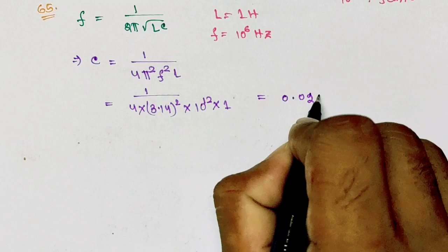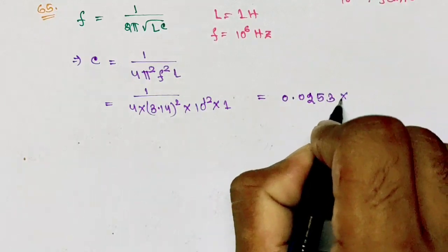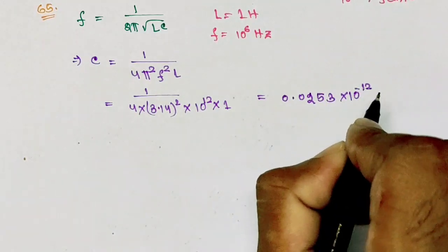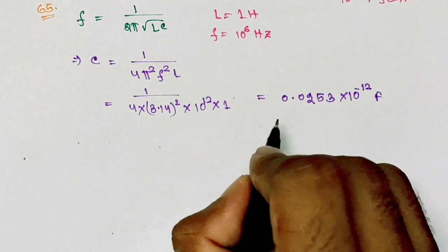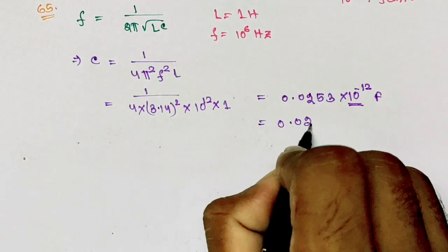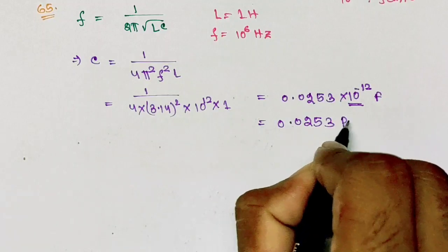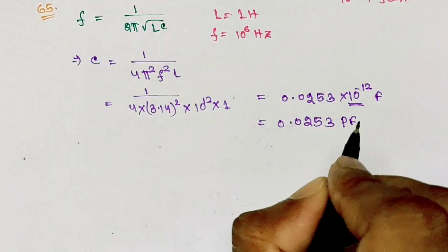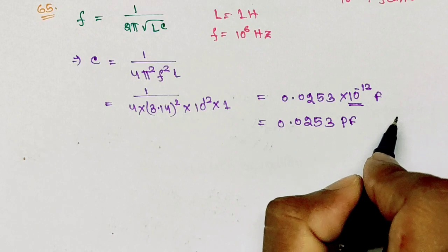0.0253 into 10 to the power minus 12 farad, or 10 to the power minus 12 is pico. So it is 0.0253 pico farad. So your correct option is option A.